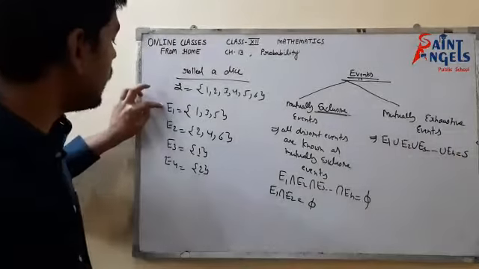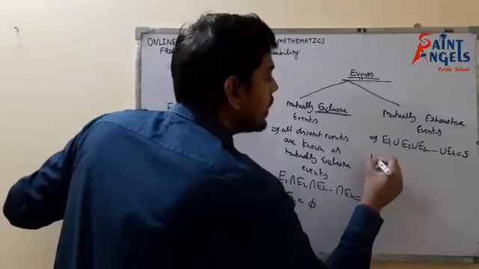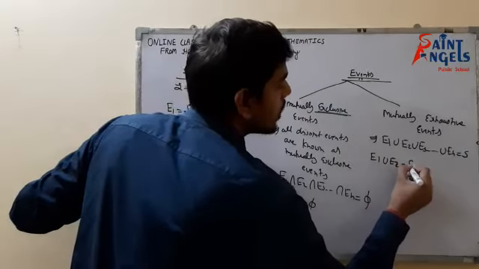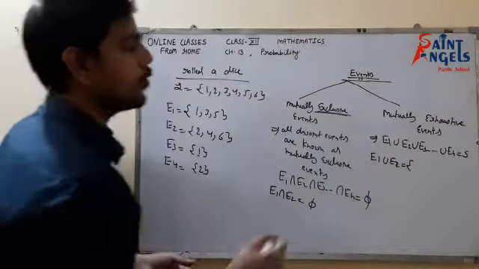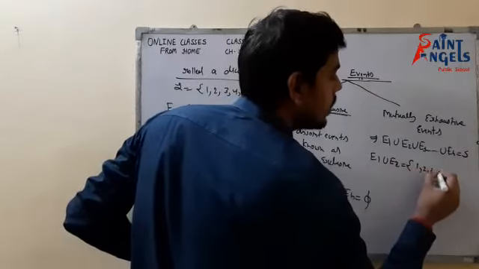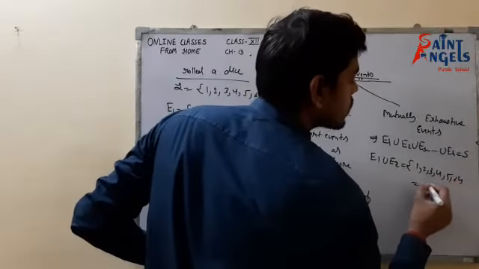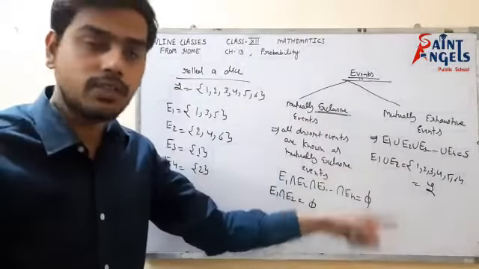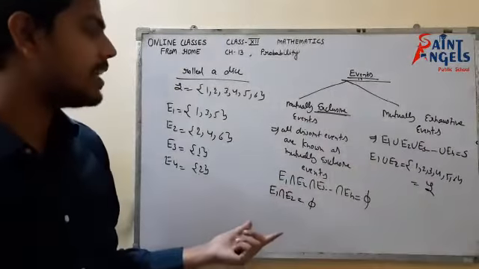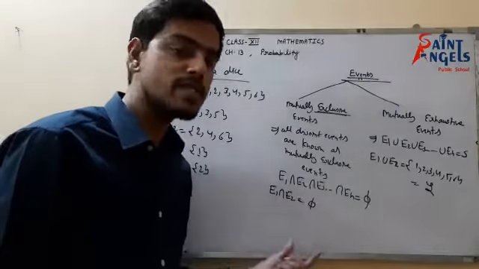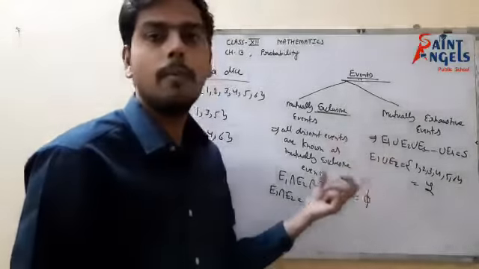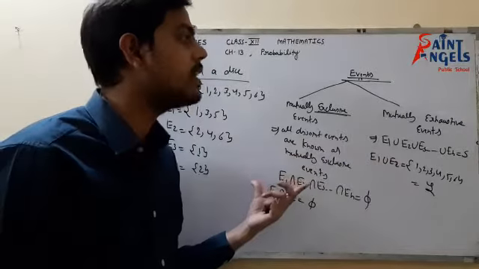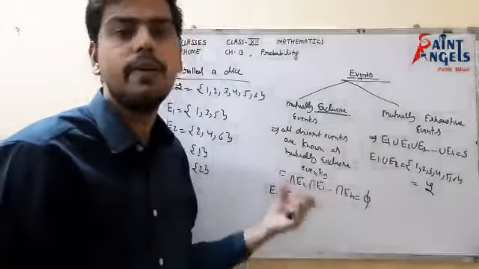For example, if I take the union of E1 and E2, I will get 1 2 3 4 5 6, which equals the sample space. Hence events E1 and E2 are mutually exhaustive. One thing to notice is that E1 and E2 are mutually exclusive as well as mutually exhaustive. But it's not necessary that when events are exclusive, they would definitely be exhaustive. It might be or might not be.